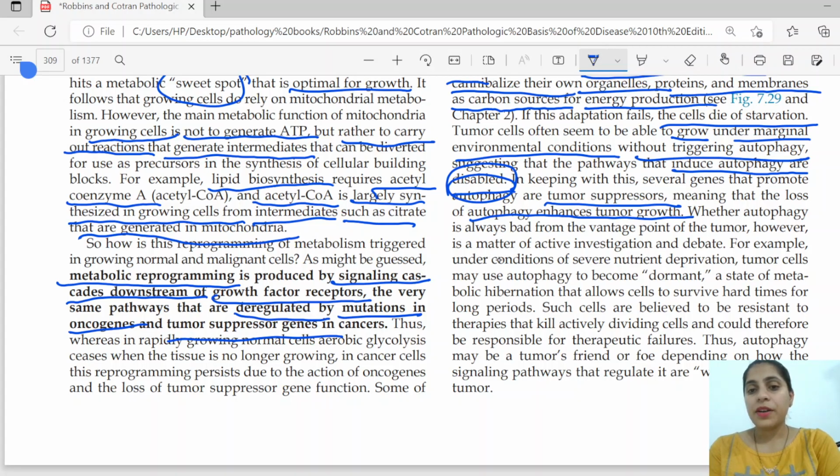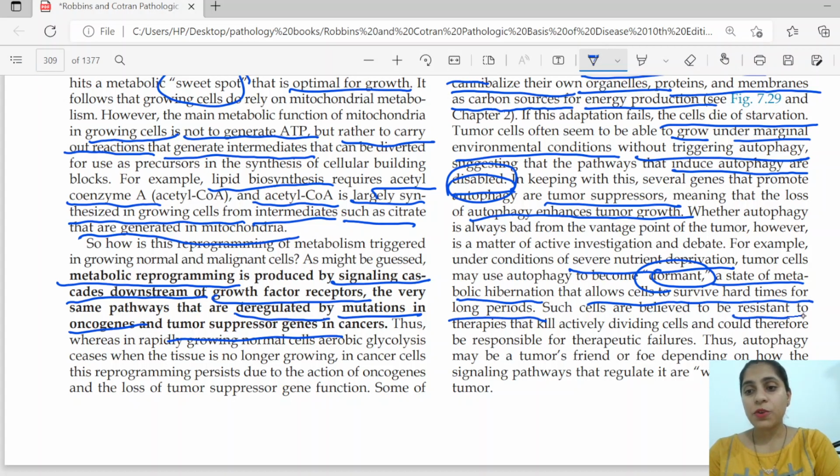For example, under conditions of severe nutritional deprivation, tumor cells may use autophagy to become dormant. So why is it important? Because whenever we create an adverse situation for the tumor, especially when we are giving therapies, most malignant cells will die, but some cells are in their dormant state and they will survive because they go into a state of metabolic hibernation that allows the cell to survive in hard times for long periods.